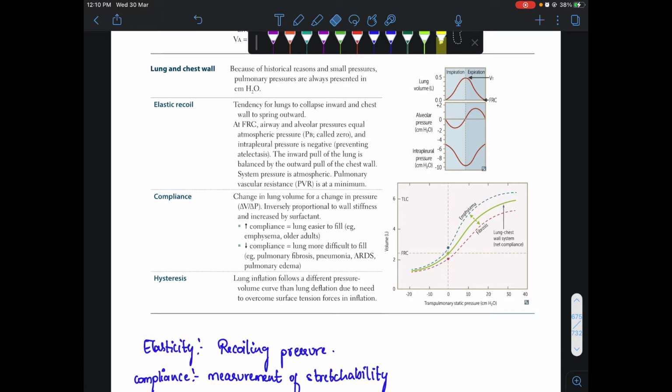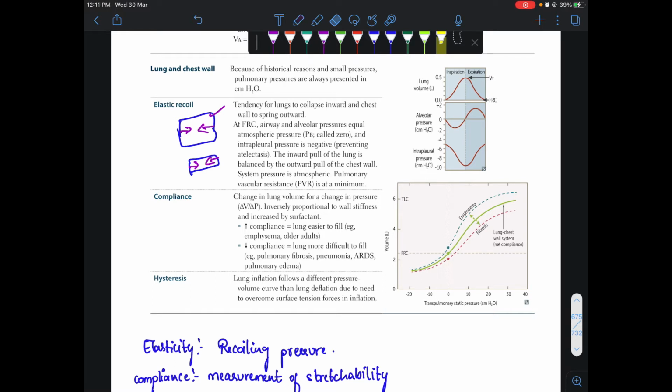And if we take a thick rubber and a thin rubber, the elastic recoiling pressure, that is collapsing pressure, of the thick rubber will be more, and the collapsing pressure of the thin rubber will be less. If this is the thick rubber and this is the thin rubber, the inward collapsing pressure of this thick rubber will be more, and the collapsing pressure of the thin rubber will be less.